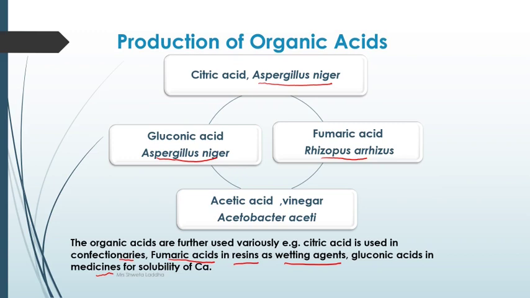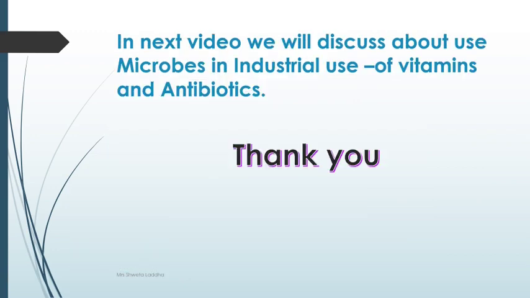So today we studied about production of alcohol and organic acids using microorganisms. In the next video we will discuss the use of microbes in industry, especially for production of vitamins and antibiotics.